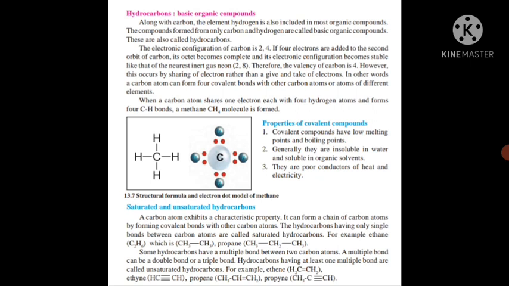Some hydrocarbons have a multiple bond between two carbon atoms. A multiple bond can be a double bond or a triple bond. So hydrocarbons having at least one multiple bond are called unsaturated hydrocarbons. For example, ethene contains a double bond. Ethyne contains a triple bond. Propene contains a double bond, and propyne contains a triple bond. So these are the hydrocarbons.